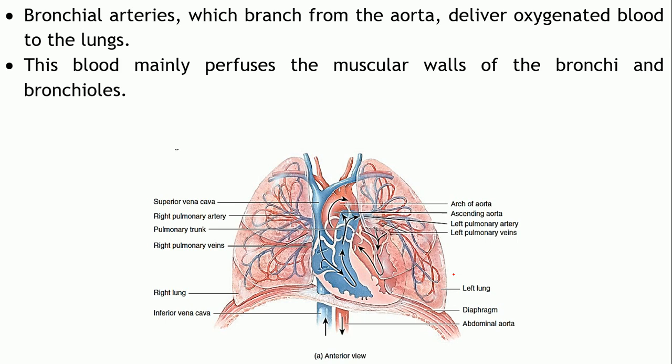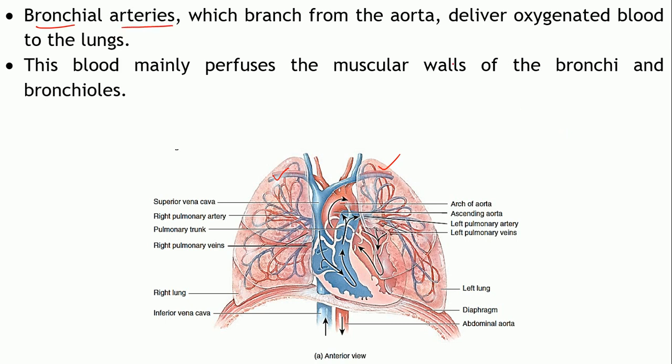Now, as an organ, will the lungs require blood or not? These are the blood vessels where exchange of gases is taking place, right? But what about the cells of the lungs? They also require oxygen, right? They also need energy to function. So, from where will this supply be provided? That is through the bronchial arteries.